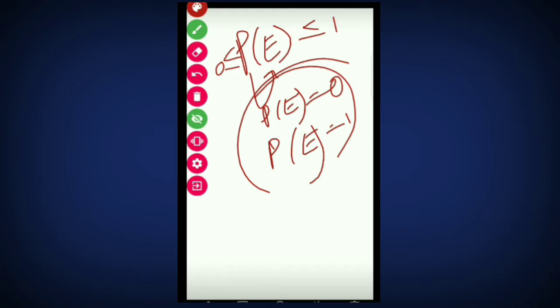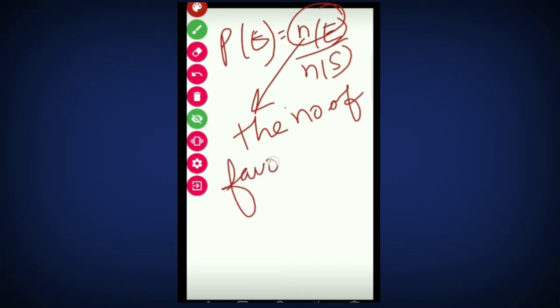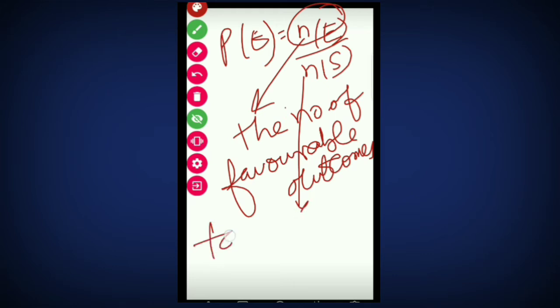Okay. Now, what is the formula of probability? The formula of probability is n(E) upon n(S). What is the meaning of n(E)? n(E) means the number of favorable outcomes. Okay, students? Favorable outcomes. Now, what is the meaning of n(S)? n(S) means the total number of possible outcomes.